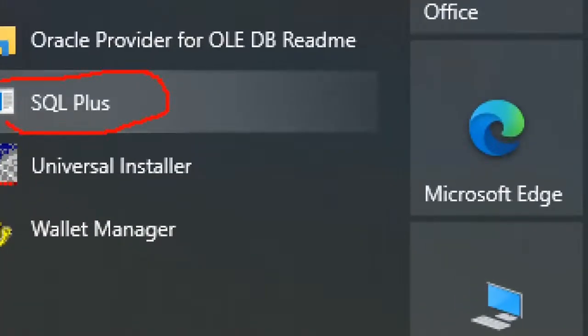Daily through this tool we interact with the server, that is, the Oracle database. Those are all things we learn in our course: what is this tool, what is that server, how it will be connected, what is the username, what is the password. Like this. SQL*Plus is a tool, the default tool.